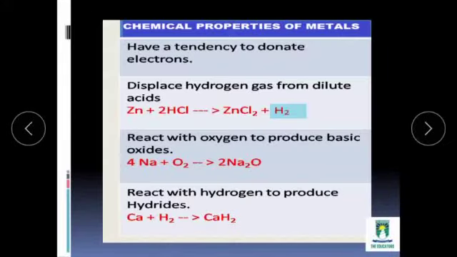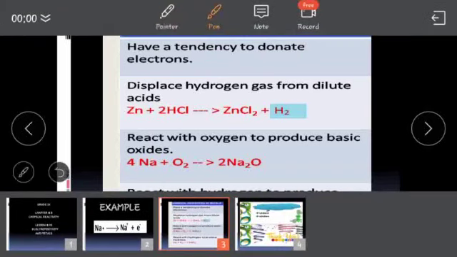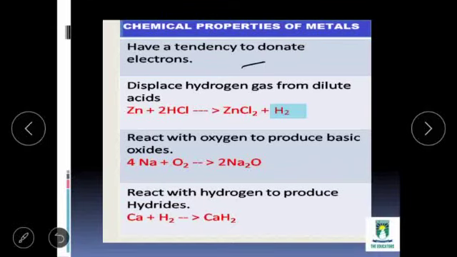Chemical properties of metals. Students, metals have a tendency to donate electrons. Therefore, they always form cations. For example, the oxidation state for first group elements is +1 and for second group elements it is +2. It means the first group elements can lose 1 electron and the second group elements can lose 2 electrons.